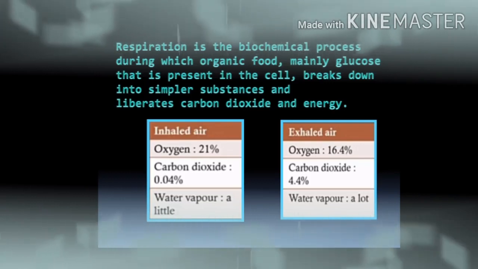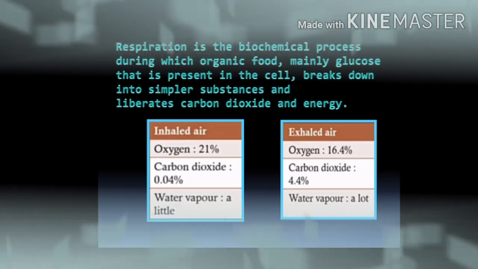It is less. Why is this so? This is because when oxygen enters our body, our body utilizes some amount of oxygen to generate energy. Because of this reason, you inhale maximum oxygen but utilize oxygen to generate energy. That is why only 16.4% oxygen is released from our body.